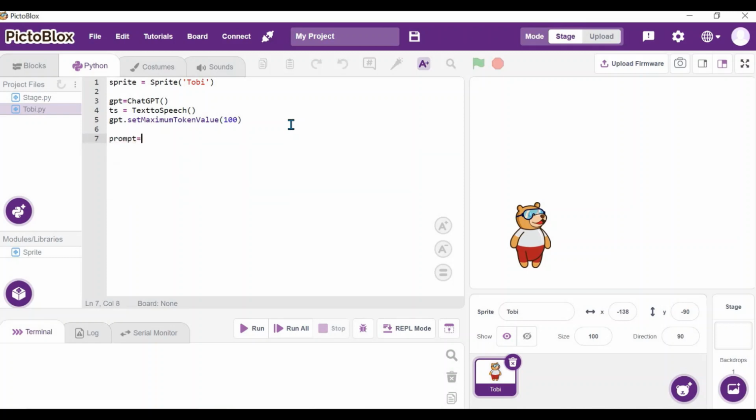Prompt is equal to sprite.input. So what are we going to give as input? I'm going to give hi. What would you like me to answer? So this will be the prompt or the question raised by the Toby GPT.